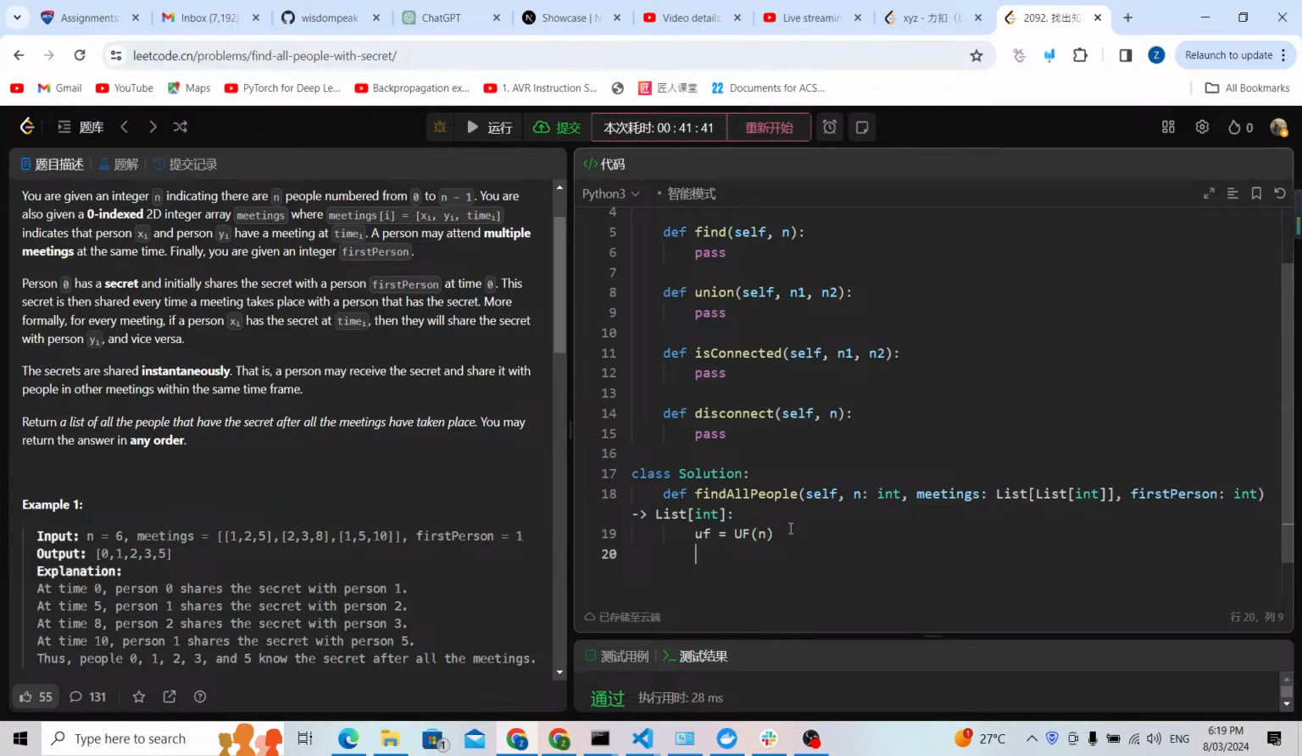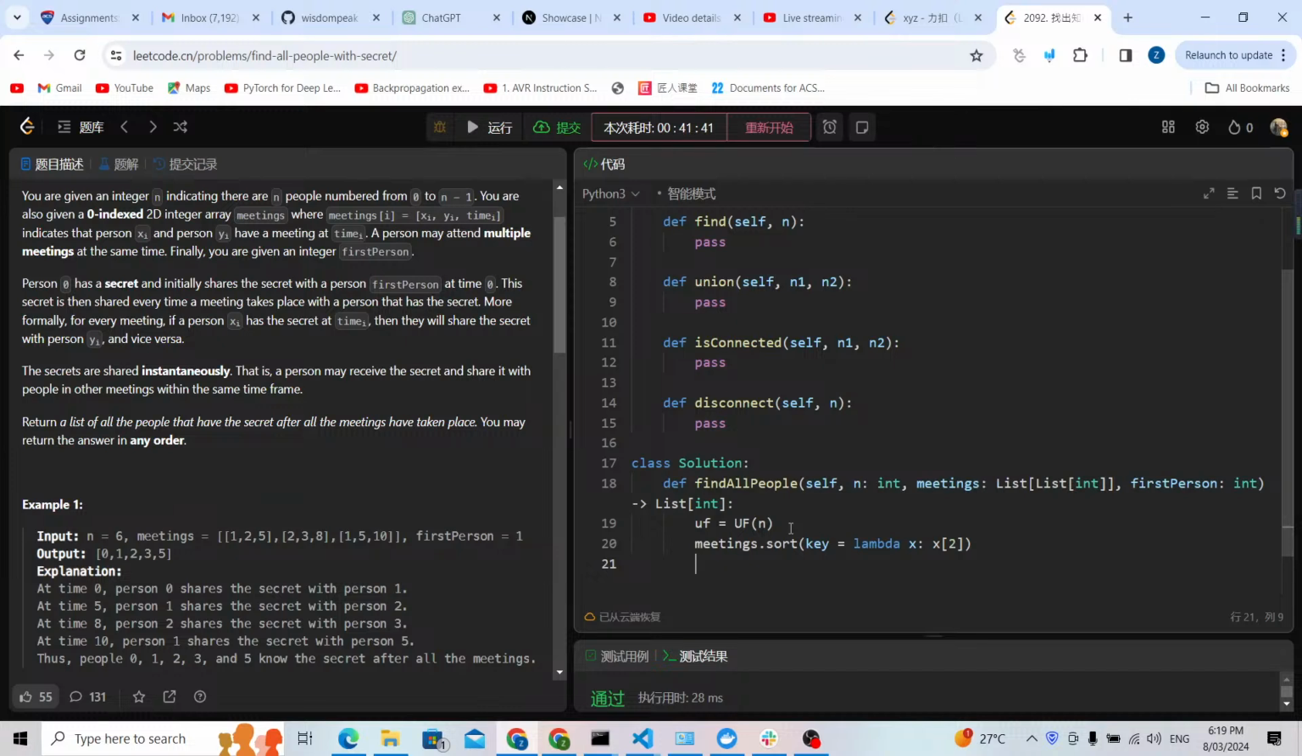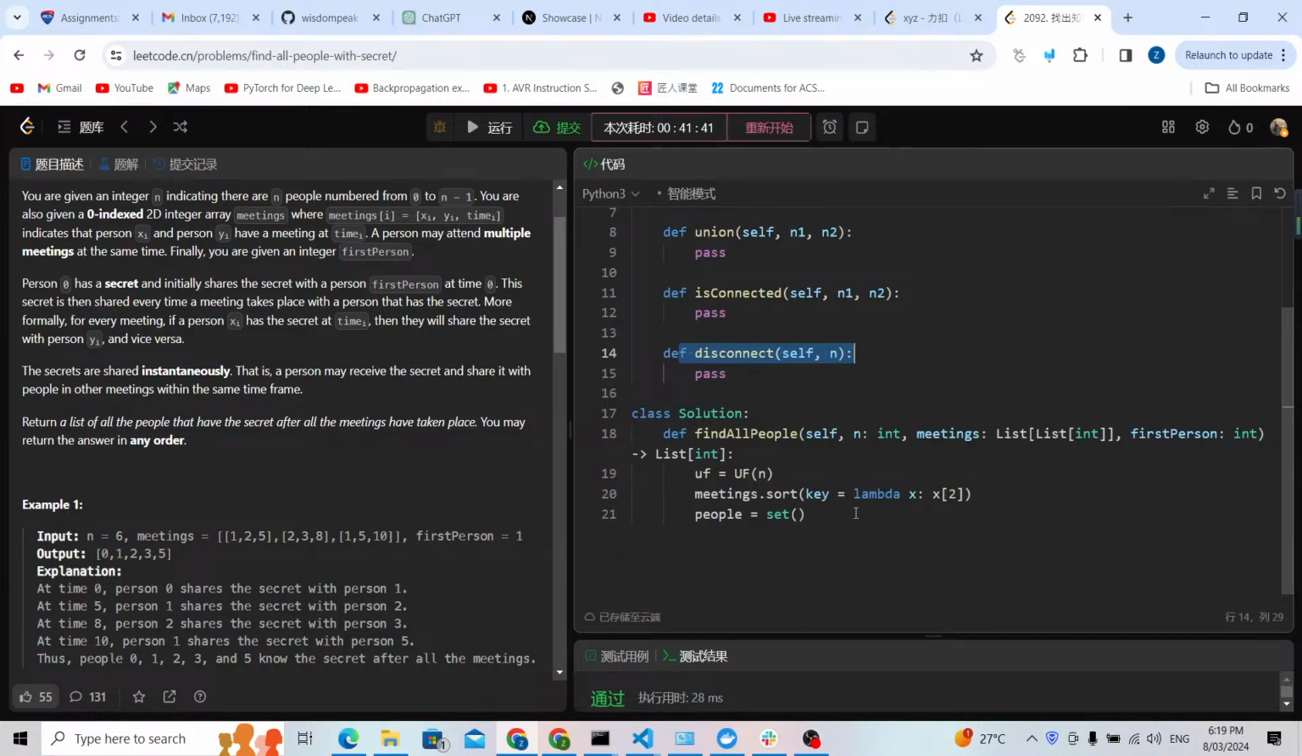For the meetings, definitely I need to sort the meetings. So I will sort it according to the time. So key should equal lambda, with x and x2, because x2 is the time. I need to prepare a set, so the people should equal a set. Because I need to check the disconnect function, I need to disconnect some of the nodes. I will put them all inside a set. If I need to disconnect, I will disconnect them later.